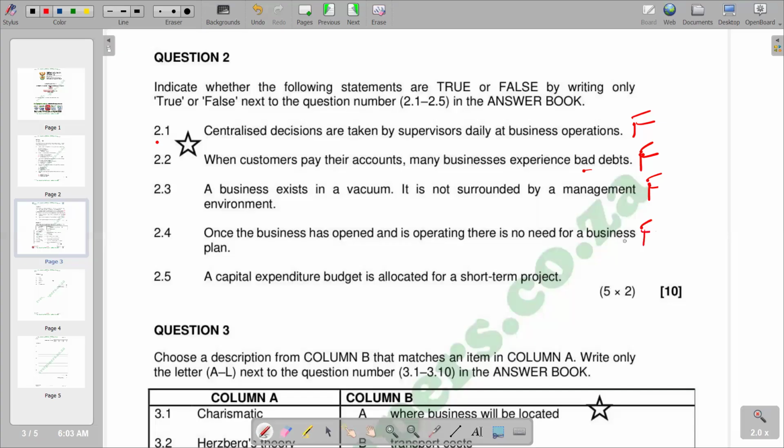2.5, a capital expenditure budget is allocated for a short-term project. So this is false. Remember, capital expenditure on its own is the payment with either cash or credit to purchase long-term physical or fixed assets used in a business. So basically, there is an element of purchasing long-term physical fixed assets. That's what we have, which makes 2.5 emphasize a short-term project, when it is supposed to be a long-term project. So this one becomes false again.